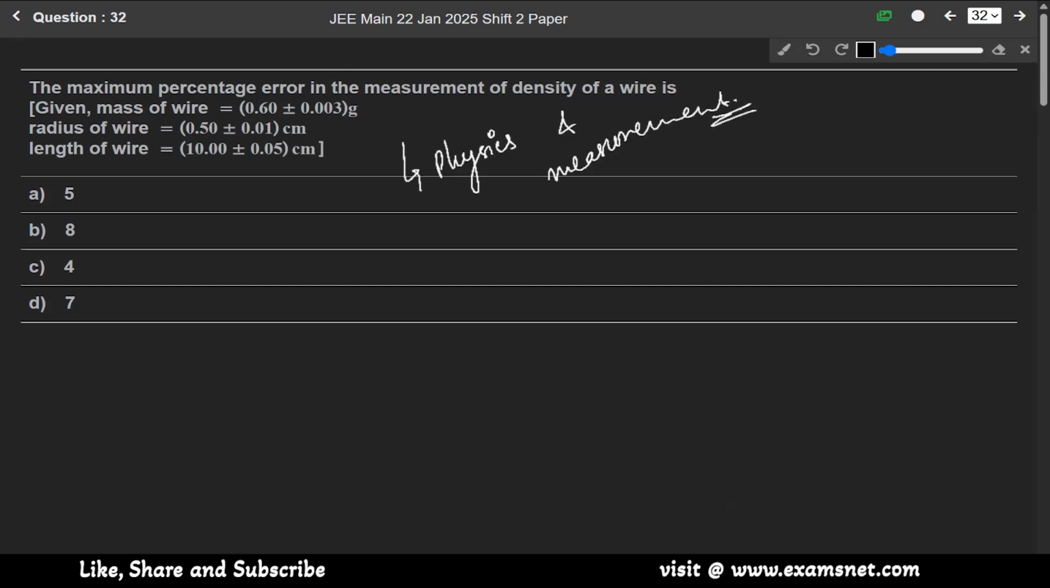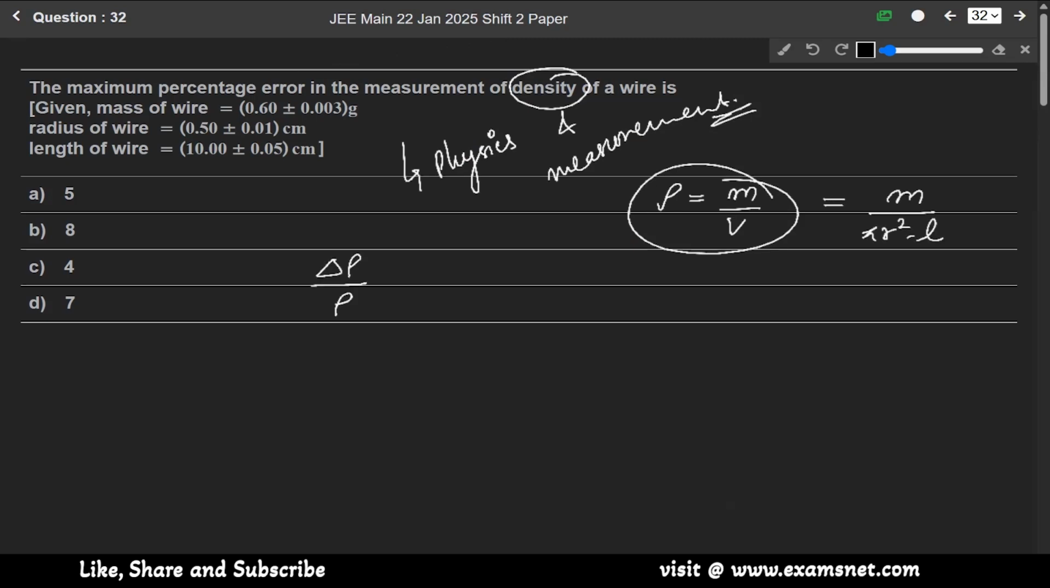So we are given with the density part. We know that the formula for density equals mass over volume, so we have to find the error in this density. For error, it will be mass over volume, and volume will be area times length, meaning pi r square into L. So the change in density will be equal to delta M over M plus delta L over L plus 2 del R over R, since pi remains constant.